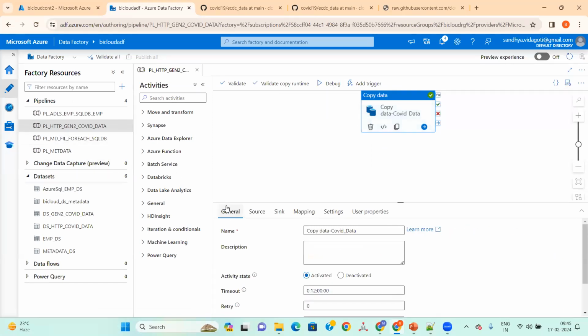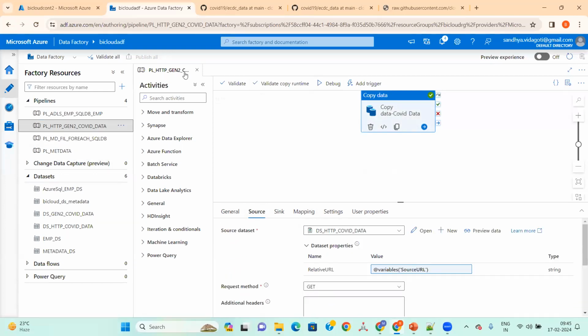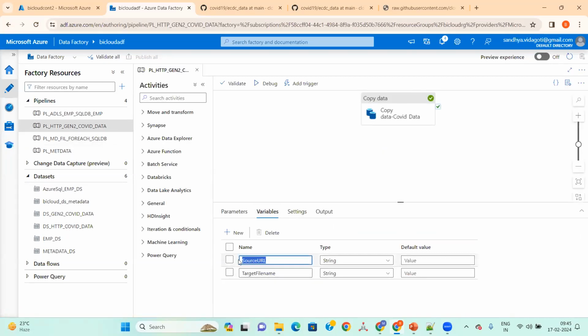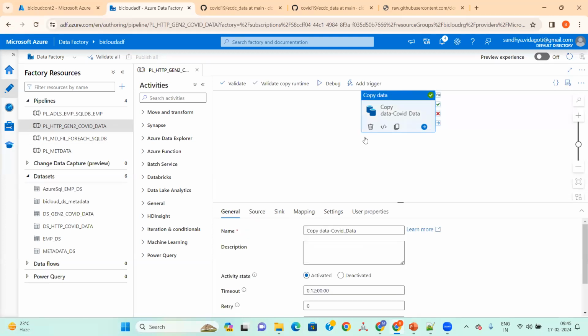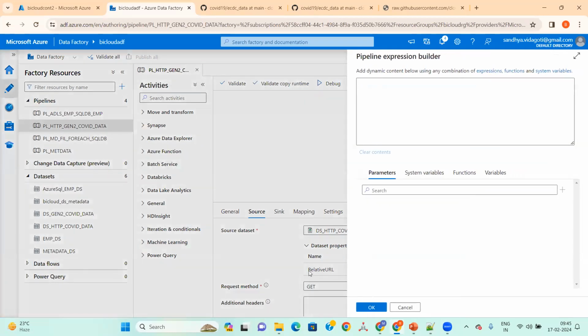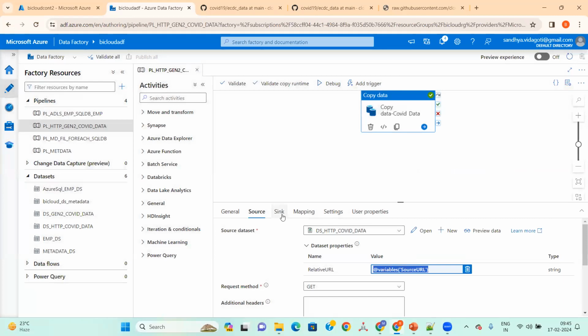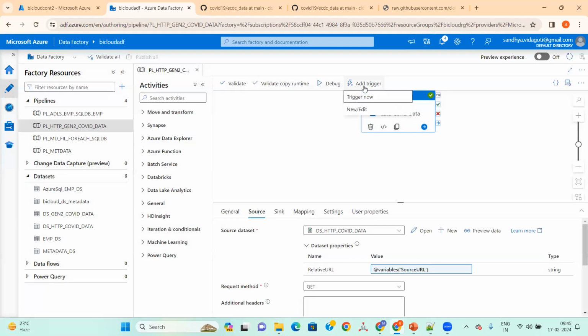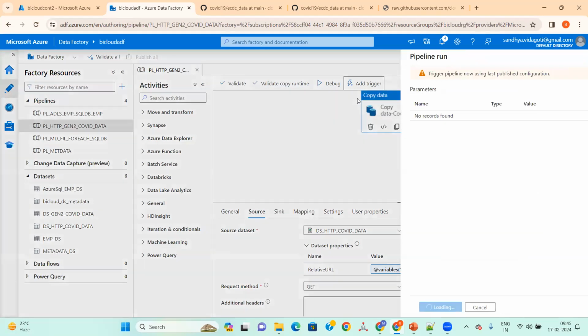Let's go here. In the variables, I've given the source URL, the variable name. If I click on the source, it is the variable at the source, right? Click on OK. The same way we created the sink also. Now I'll try to validate this and add it to the trigger. So let's trigger it once.